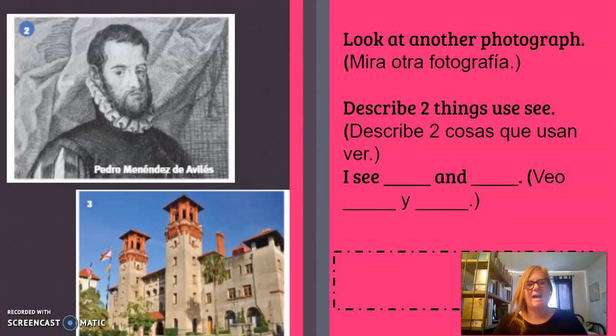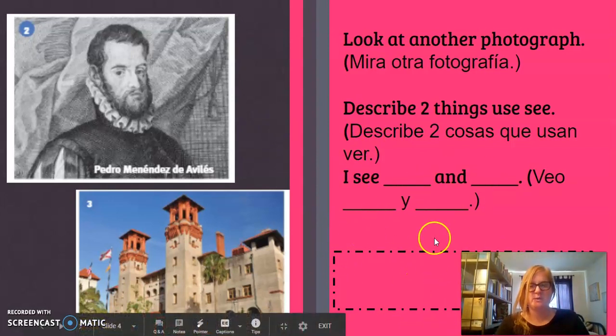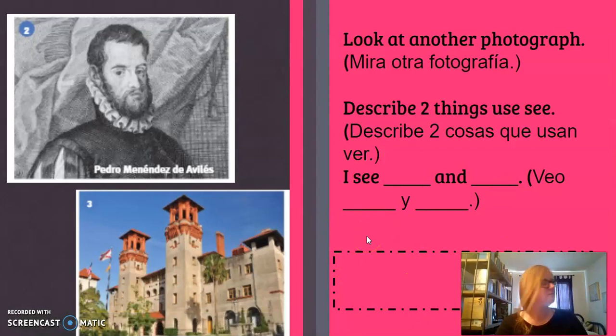So take a look at either one of these. You could choose either 2 or 3. Okay, and I want you to describe 2 things that you notice about these pictures. And you could say, I see and and I want you to write in this text box when you can. Okay?